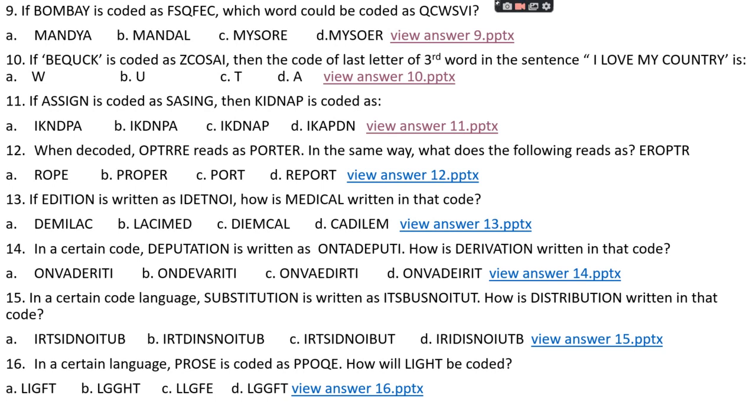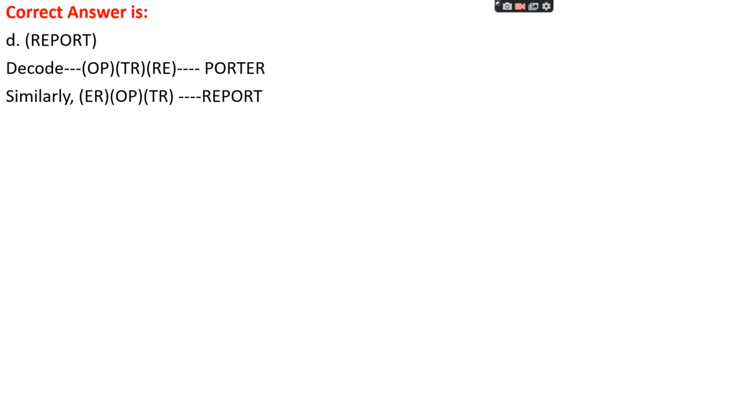EROPTR. Option A, ROP. Option B, PROPER. Option C, PORT. Option D, REPORT. The right answer is option D, that is REPORT. Okay.